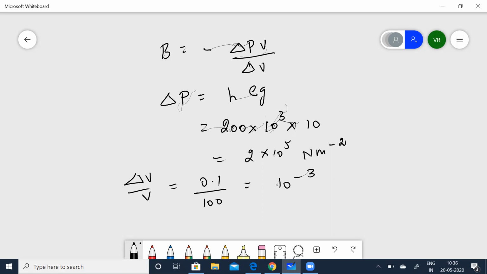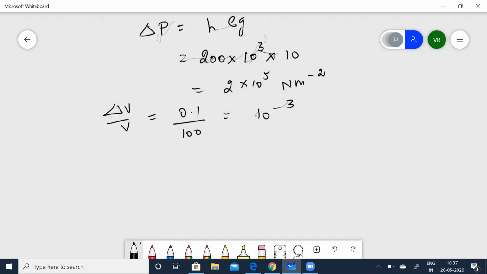Now, having known all the values, substitute in B. So that gives you B is equal to 2 into 10 to the power of 6 divided by 10 to the power of minus 3.